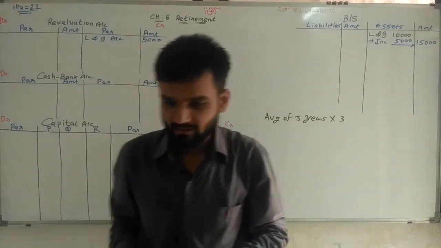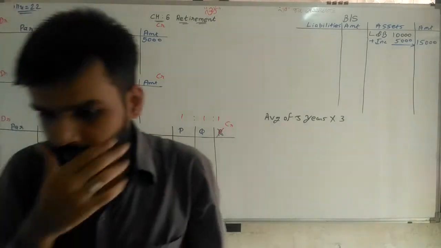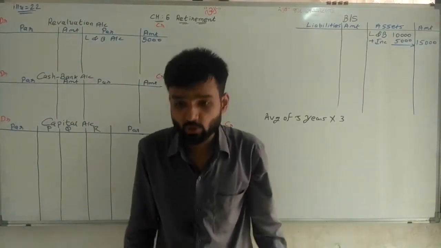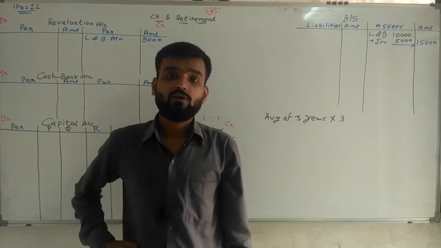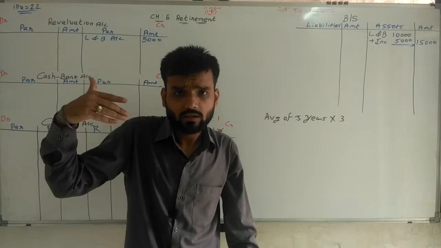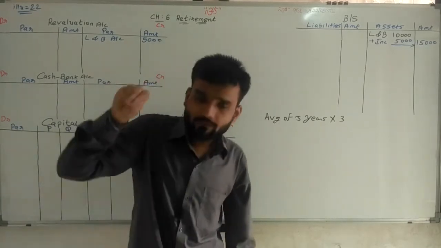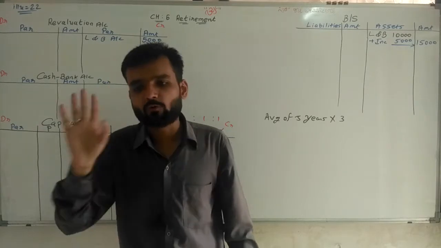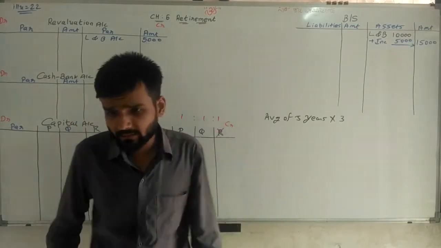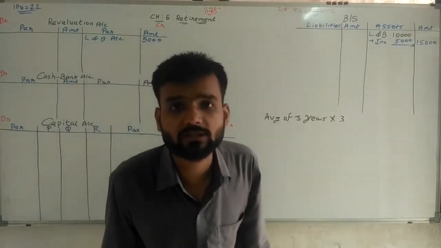Going ahead, next one. What is actually given? Market value of X Limited shares is rupees 1,200. X Limited is another limited company. We have invested in that company, that's why this information is given. So on the asset side, X Limited shares of 1,500 rupees is given.